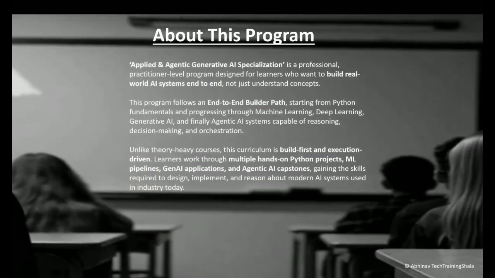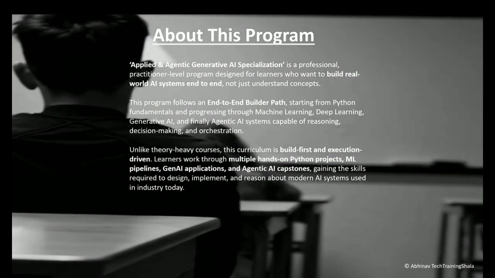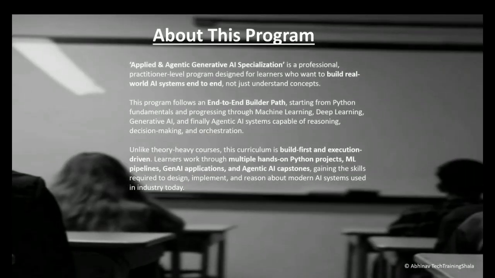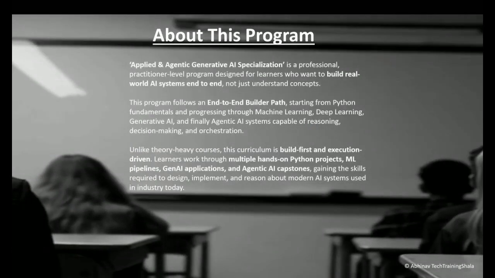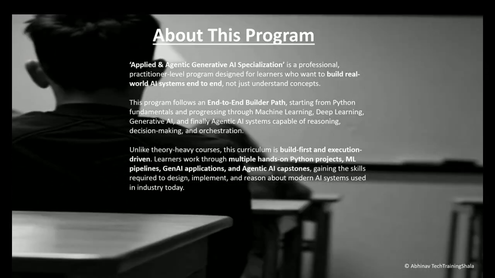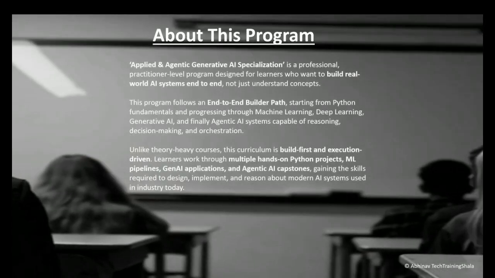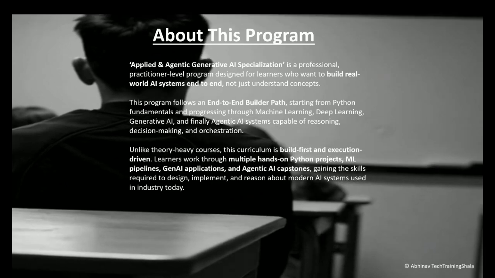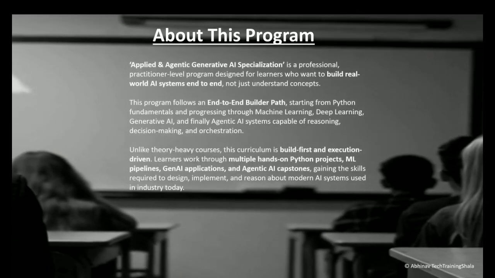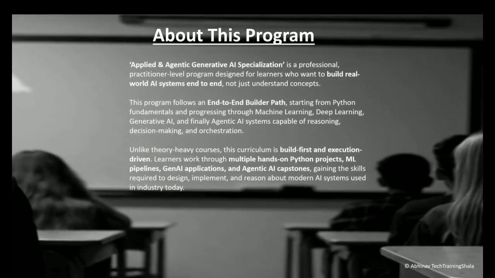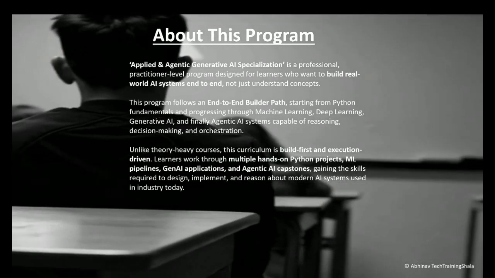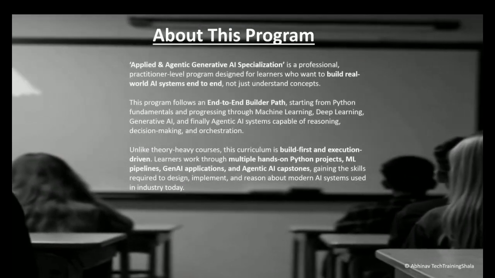This program follows an end to end builder path, starting from Python fundamentals and progressing through ML, deep learning, generative AI, and finally agentic AI systems capable of reasoning, decision making, and orchestration. So unlike theory heavy courses, this curriculum is build first and execution driven. Learners work through multiple hands-on Python projects, ML pipelines, Gen AI applications, and agentic AI capstones, which helps them in gaining the skills required to design, implement, and reason about modern AI systems used in industry today.